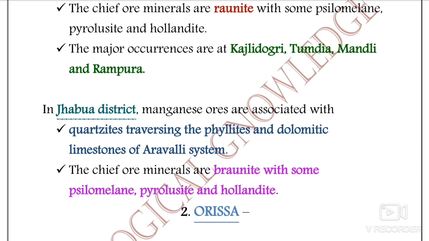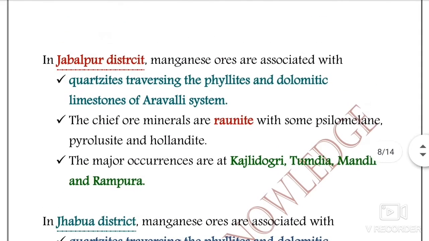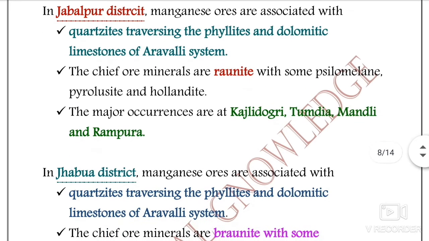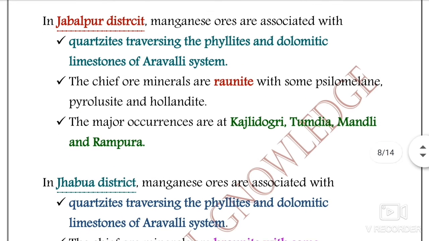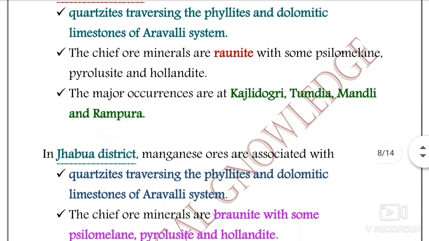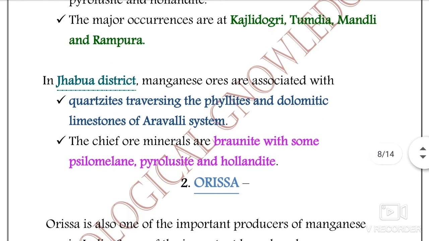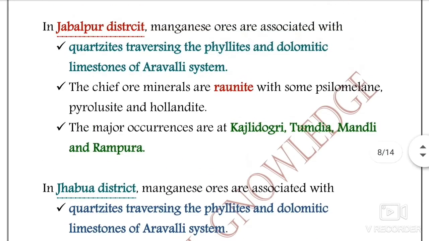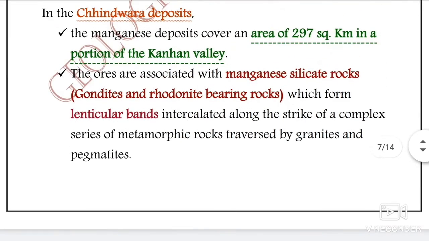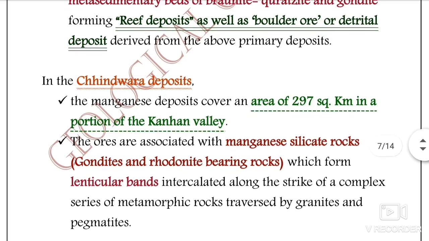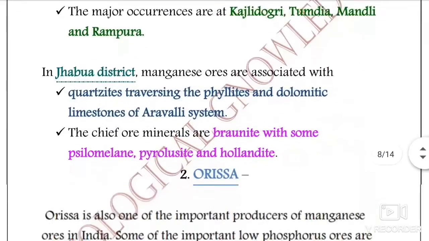And in Jhabua district of MP, manganese ores are associated with quartzites traversing the phyllites and dolomitic limestone of Aravali system. So Jabalpur and Jhabua districts both contain the limestone of Aravali system with phyllitic and dolomitic limestone. And the chief ore is also braunite with some psilomelane, pyrolusite, and hollandite. So that was the classification or the occurrence of manganese deposits in Madhya Pradesh.